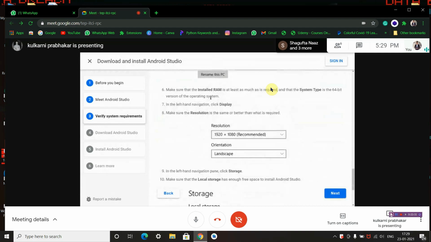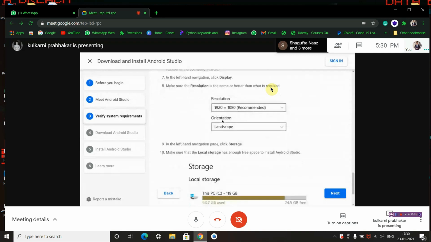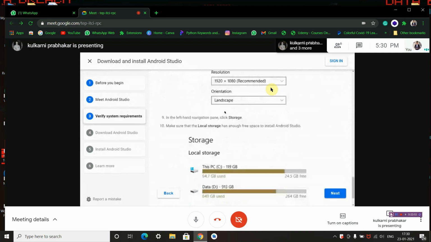In the left hand navigation, click display. Make sure the resolution is the same or better than what is required, 1920 x 1080, that is 1080p. So orientation must be landscape.